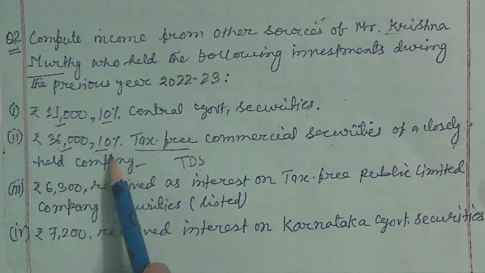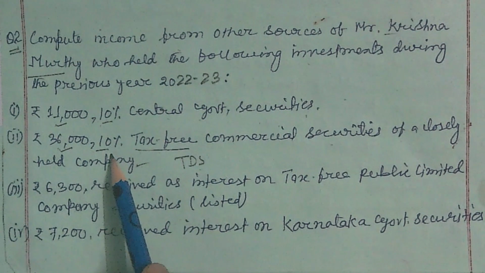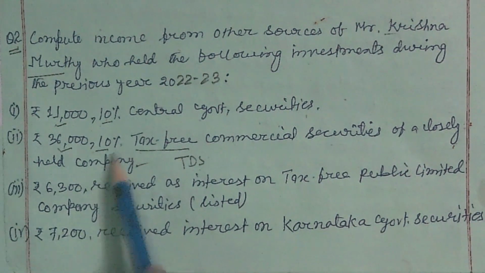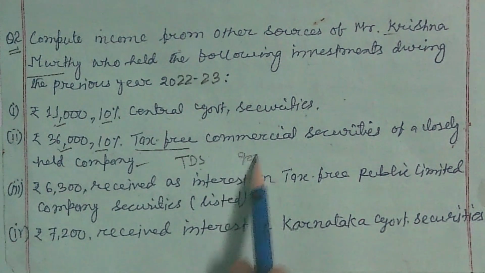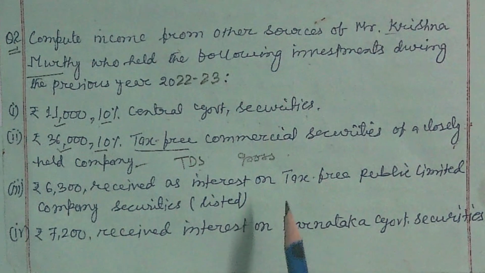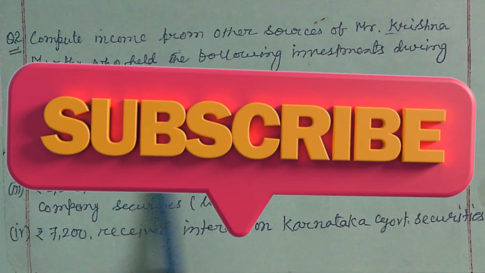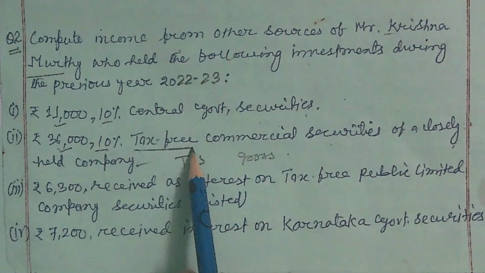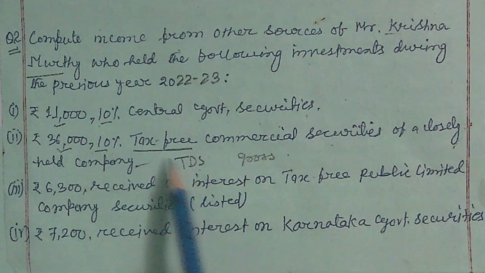So this is the net amount, but while computing income from other sources, we have to show the gross amount of interest received. Since tax is deducted, it has become a tax free amount in the hands of Krishnamurthy.